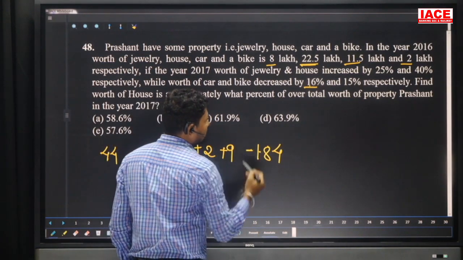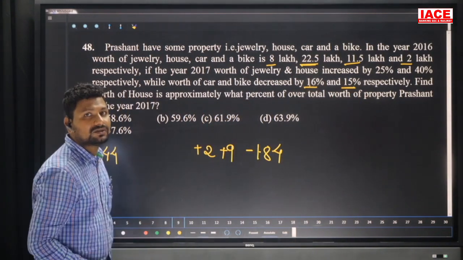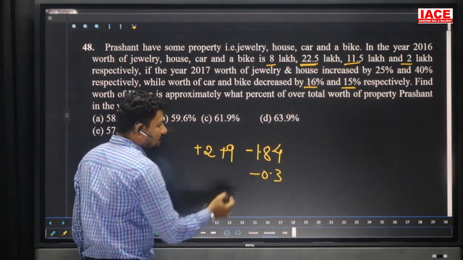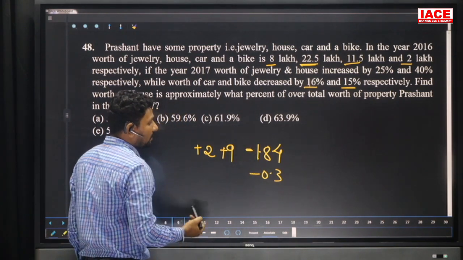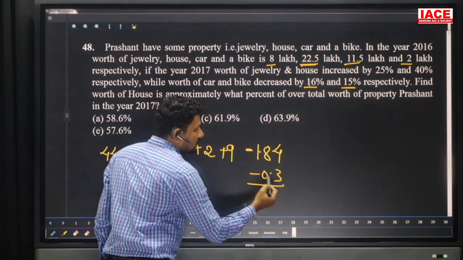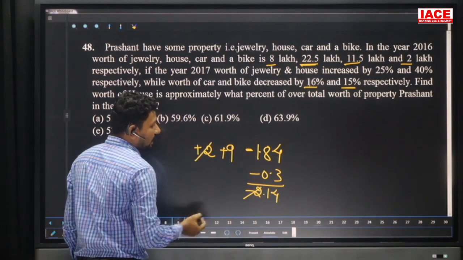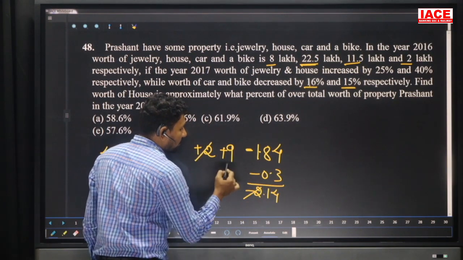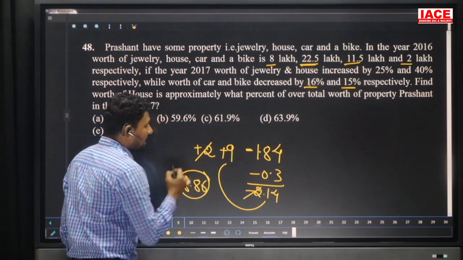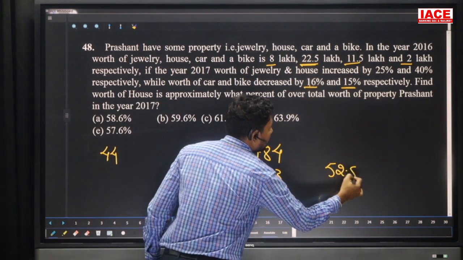That is a decrease, and decrease means we should write minus. And 15 percent of 2 lakhs: 15 twos are 30, so we can write minus 0.3 lakhs. Decrease means minus, and increase means we should write plus. 9 plus 2 is 11. Here look at 1.84 minus 0.3; finally we can write 2.14. Minus 2 cancels, and the extra 0.14 is also removed. Finally we'll get 8.86. This is an 8.86 increase. 44 plus 8.86 is equal to 52.86.